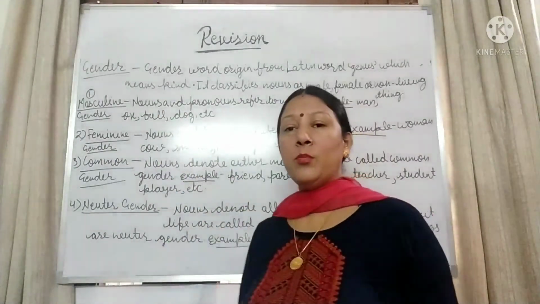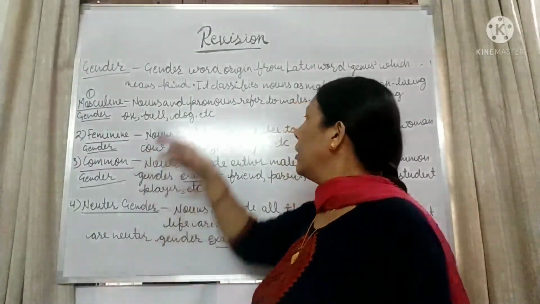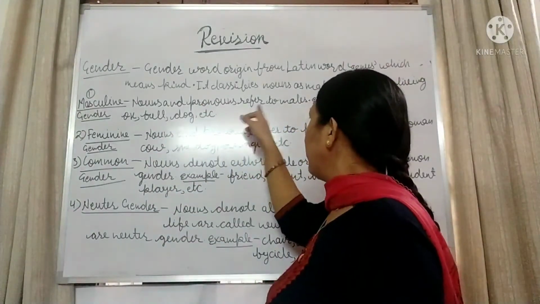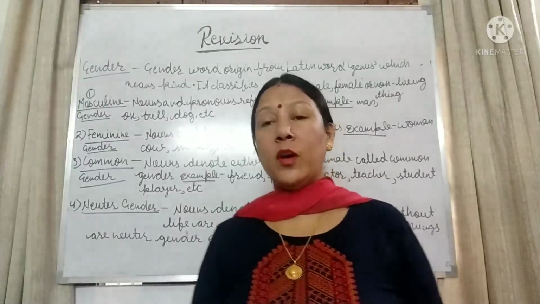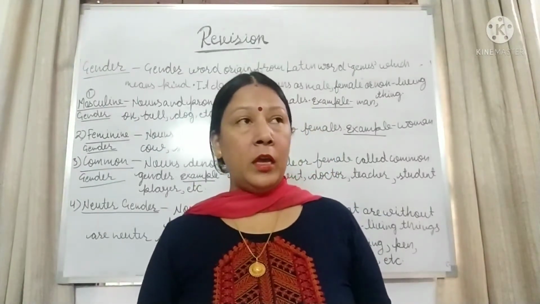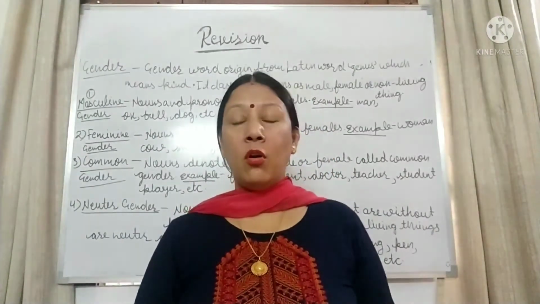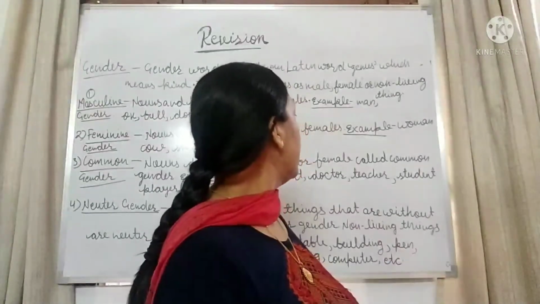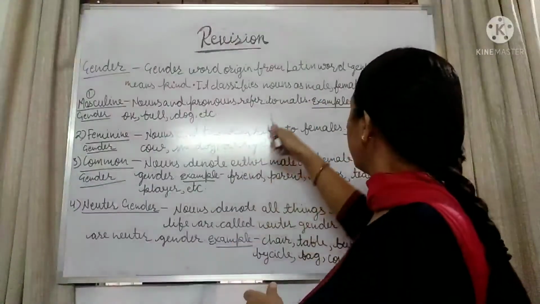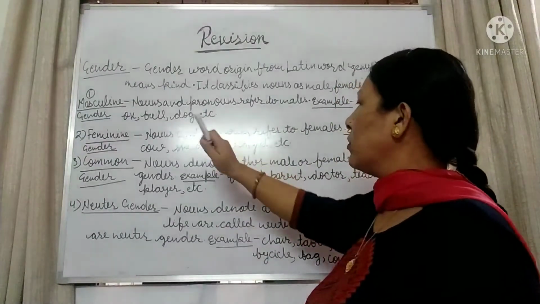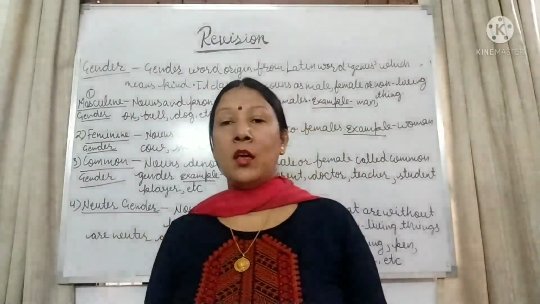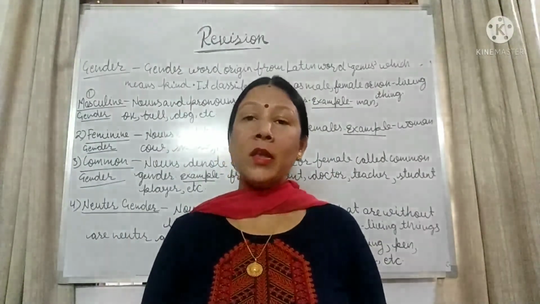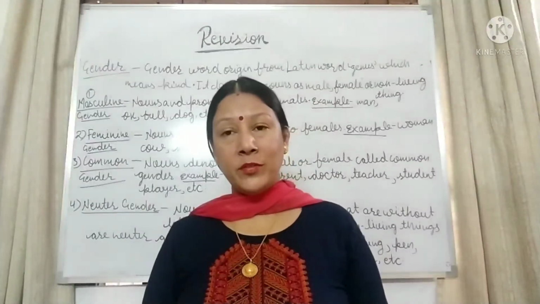Masculine: whenever nouns and pronouns refer to males, all the males, like boy, father, father-in-law, and a dog. Here are more examples: man, ox, bulldog. Whenever the words tell you about males, these are masculine gender.